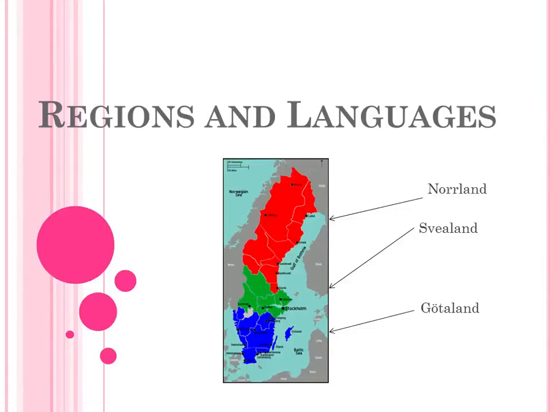We are going to talk about regions and languages. Regions are provinces which are divided into regions. Regions cooperate with bigger questions that touch all of the provinces in the same region.